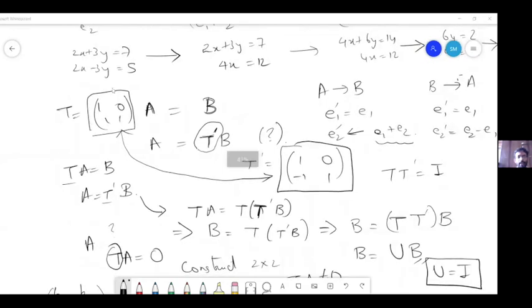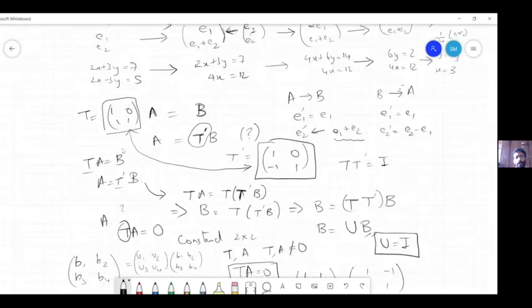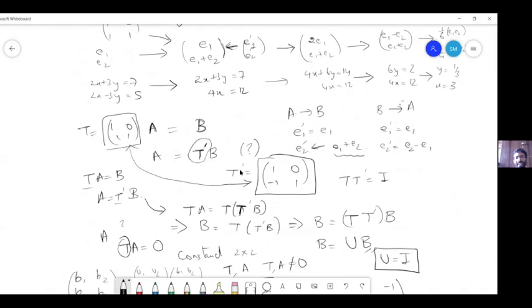Take some time to look at the meaning of T, what it is doing, and this example A here, and how we got T dash 1, 0, 1, minus 1, 1. So will this hold for any A?